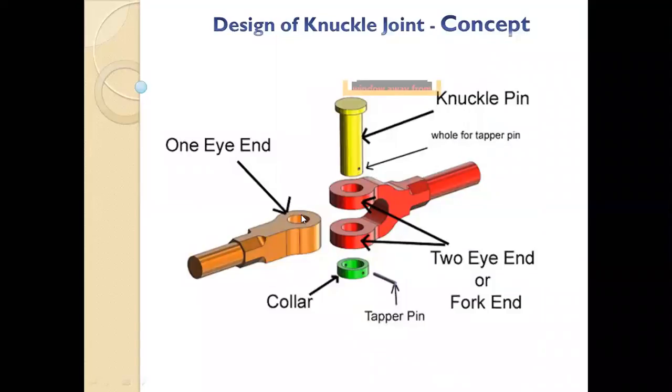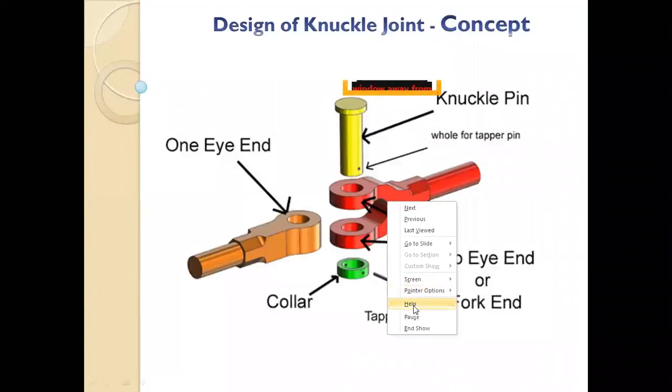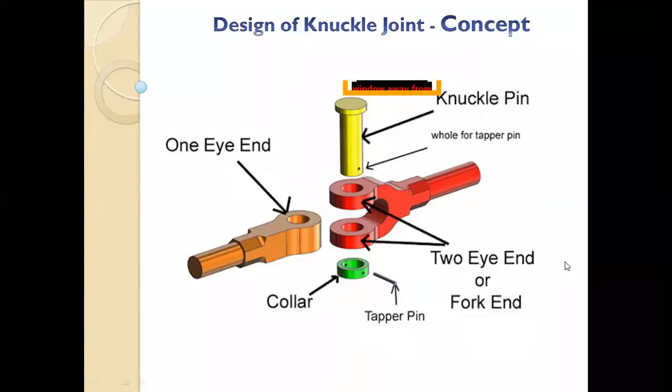Now what are the different parts of the knuckle joint? As I said, there are basically three main parts. One is your eye end. Eye means it has only one hole. One is your fork end. It will go above and below the eye, and all those three holes will be matching. And in that hole your knuckle pin will fit. The knuckle pin will be a little bit loose. If it is too loose, it will fail because of bending. I think we talked about it. And if it is a perfect fit, then it will fail because of shear. So it has three parts: eye end, fork end, and knuckle pin. The fork end is also called two-eyed because it has two eyes. These are the parts of a knuckle joint.